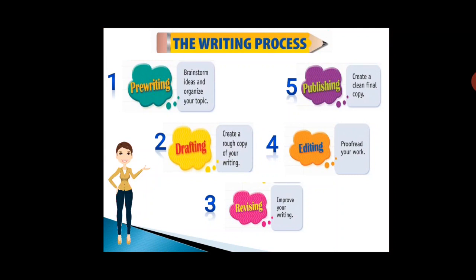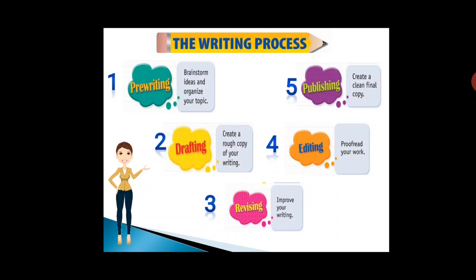Before you write your paragraph, as soon as you get your topic, should you directly start writing? No, there is a particular process of writing a paragraph so that someone who reads your paragraph really likes it and enjoys it. So the first step is pre-writing. Before you write, first brainstorm the ideas and organize your topic.